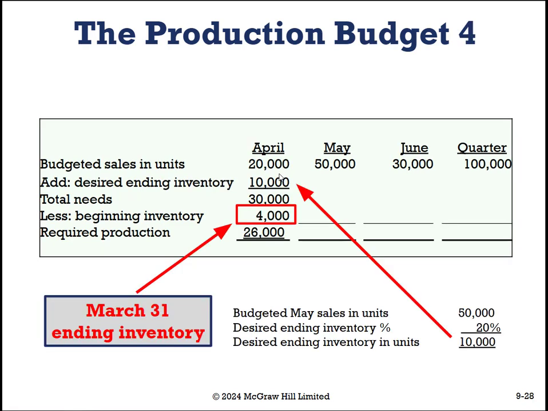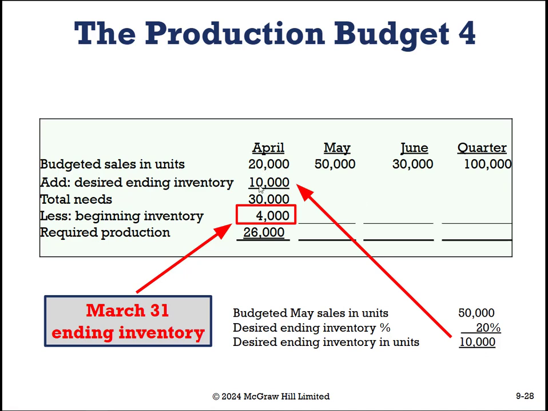Okay. So we need to figure out that we need 10,000 units because we want 20% on hand. So 20% of the subsequent month's units on hand at the end of this month. So that's 10,000, 50,000 times 20% equals 10,000.